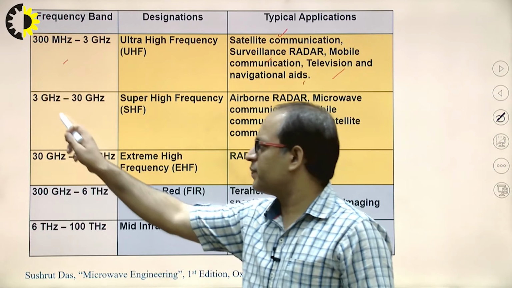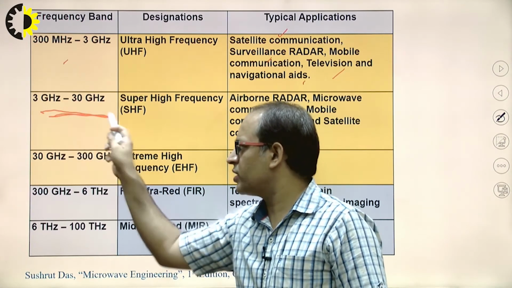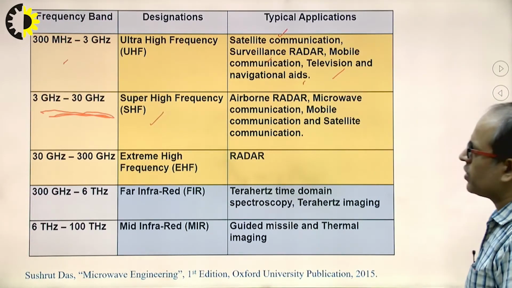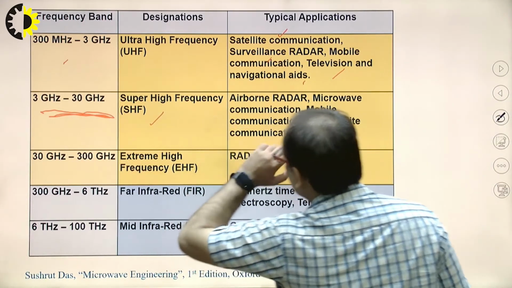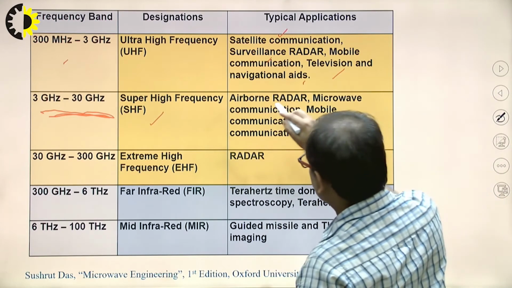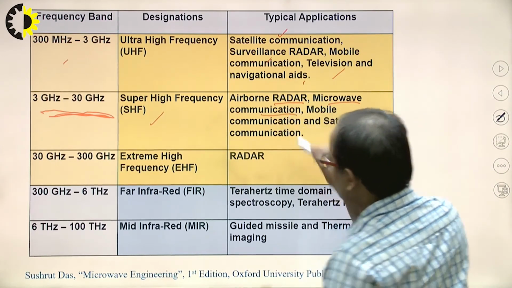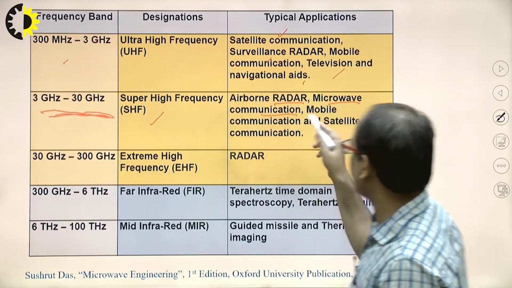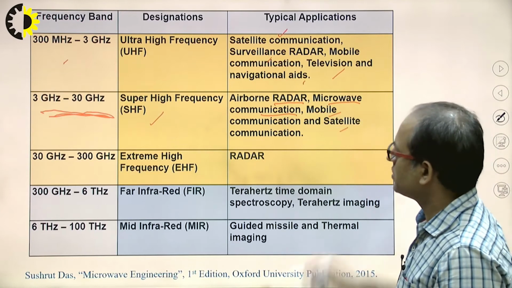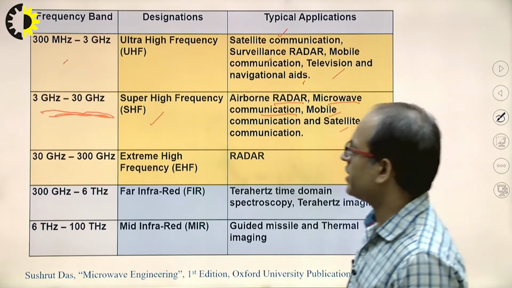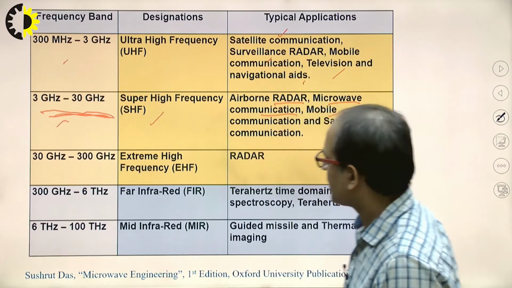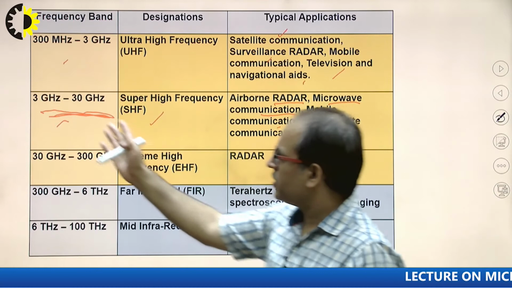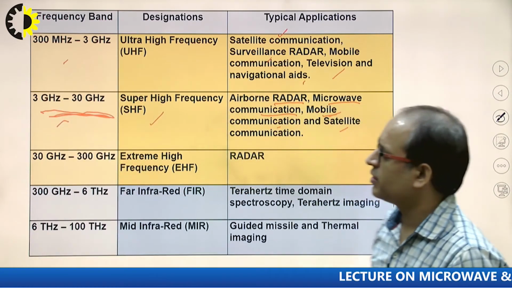Now next one is 3 gigahertz to 30 gigahertz, which is a very important band, known as the super high frequency. This band is mainly used for radar communication and microwave communication. As you know, this is one of the best possible ranges for microwave communication, mobile communication, and satellite communication. In this range you will also see mobile communication, 4G, 5G, that comes under the range of 3 gigahertz to 30 gigahertz.